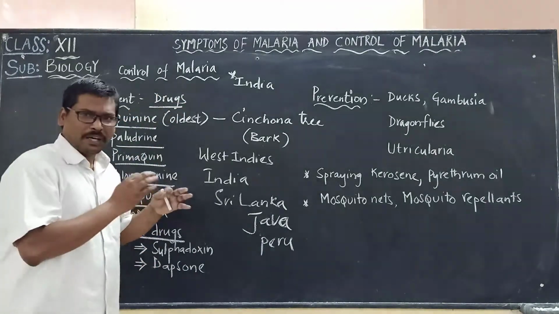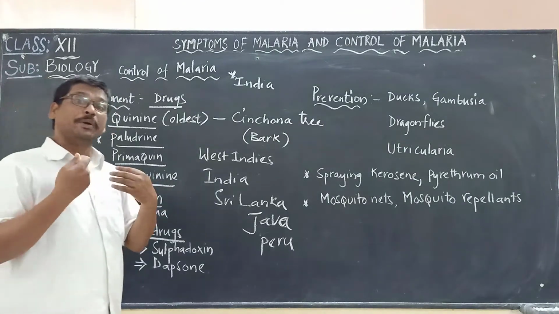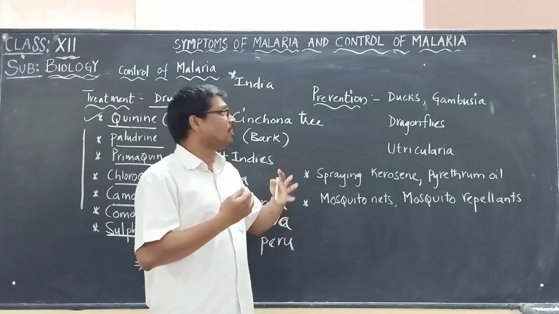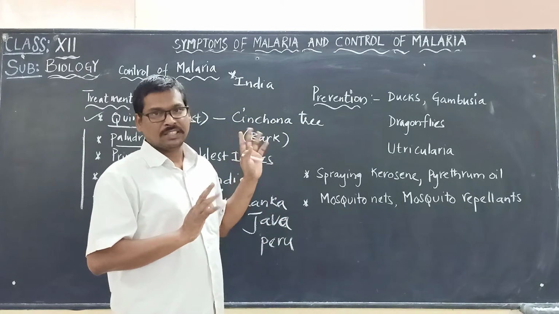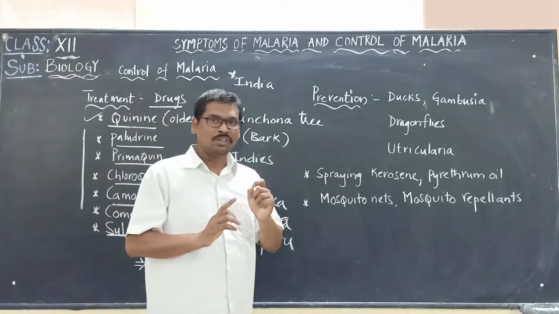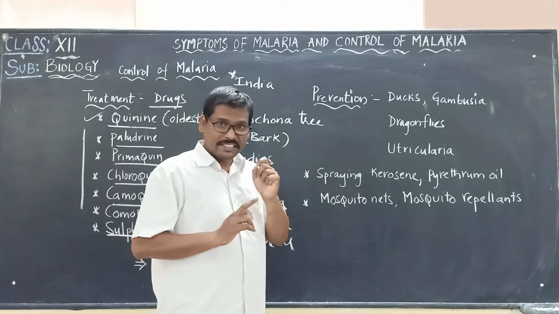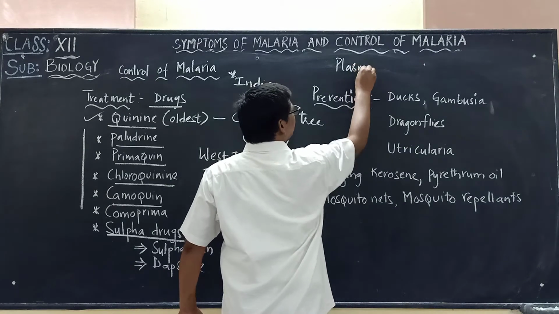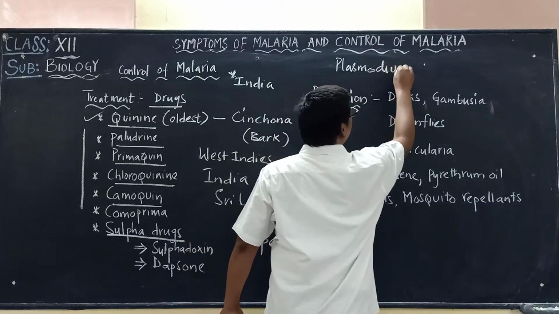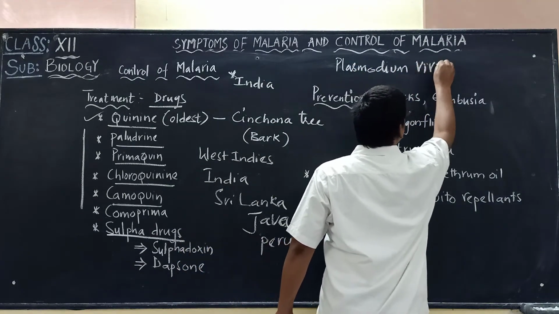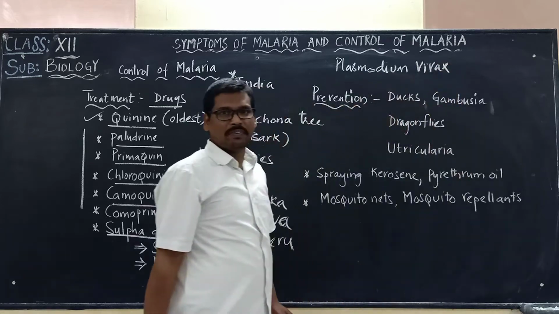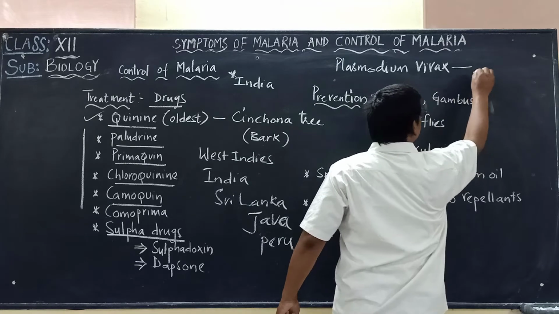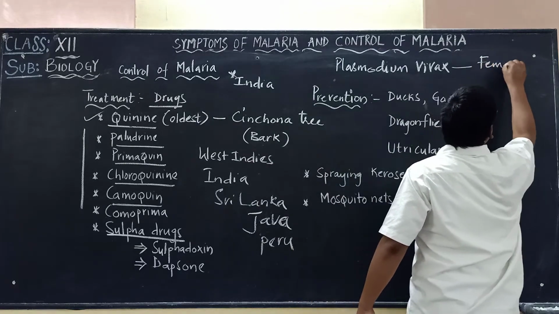And now, apart from treatment, how can we prevent this particular disease? How can we prevent the attack of this malarial disease? The first and foremost thing is that we know this disease is carried by a vector. This disease is caused by Plasmodium vivax, a protozoan, and it is carried by the female Anopheles mosquito.